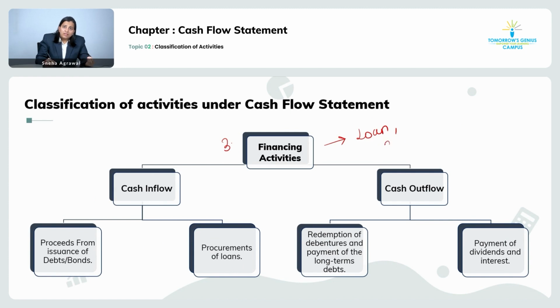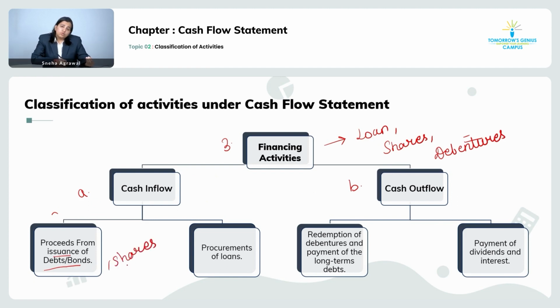We take a loan from the bank, and it's not enough, so we issue shares and also raise money in form of debentures. Okay, what were the cash inflows and what were the cash outflows from the financing activity? We understood that any kind of issuance of debts, bonds, shares were treated as your cash inflows from financing activity, and also the loan which we take from the bank. Okay, and it doesn't make a difference whether it is short term or long term.